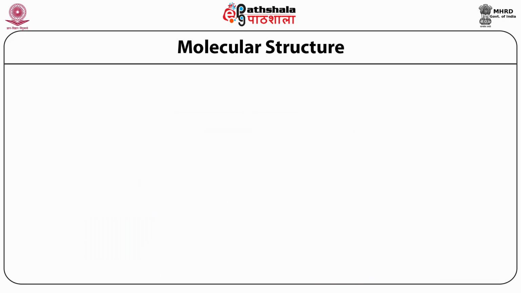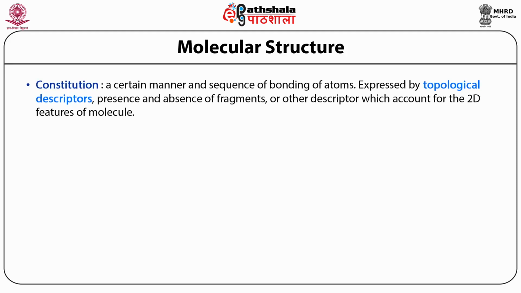Molecular structure now comes. Once we represent them, we must first know what we are going to represent in WLN. This constitutes a sequence of bonded atoms. Please do note, you cannot have a structure whose parts are not bonded together, then those would be called two different structures. Also, you can express them by topological descriptors. These descriptors will also be taken up in the next modules.